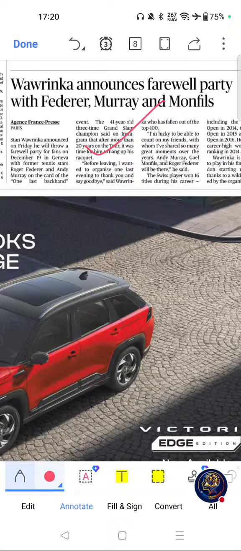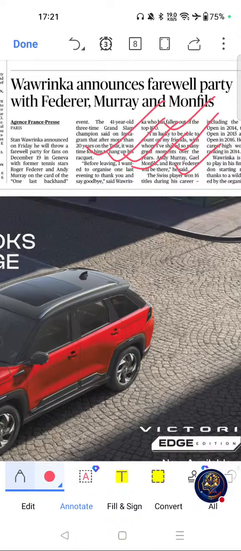Wawrinka announces farewell party with Federer, Murray and Monfils. Why this topic is important for exams? Retirement of internationally renowned athletes is frequently asked in sports current affairs section. Grand Slam championships are important sports section current affairs, and this is relevant for SSC, banking, railway and state public service commission exams. Please go through this one.